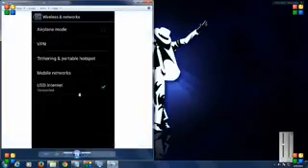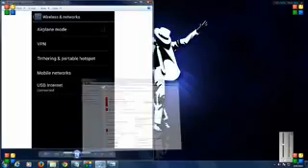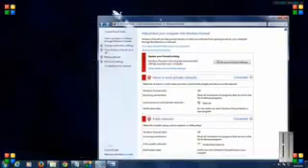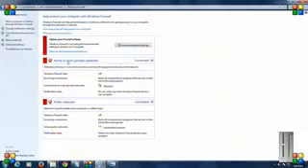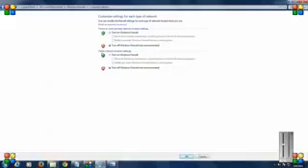Now you will be shown a notification that your USB internet has been connected and now you can access the net, but it's not ready yet. What we are gonna do next is go to your control panel settings and take the Windows firewall. And now what we are gonna do is disable the firewall settings. You can see that I have already disabled it earlier. Okay, you can do that in here. Turn off Windows firewall.